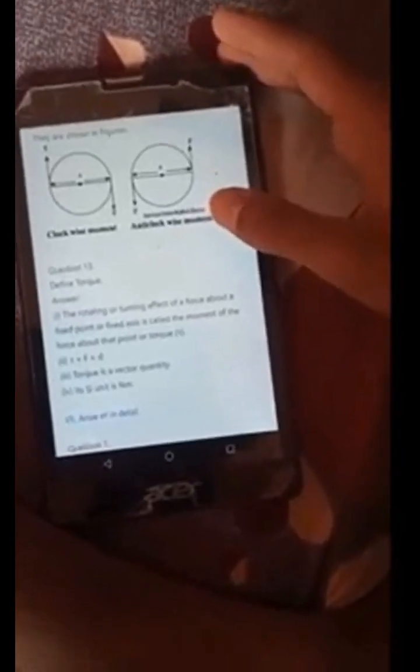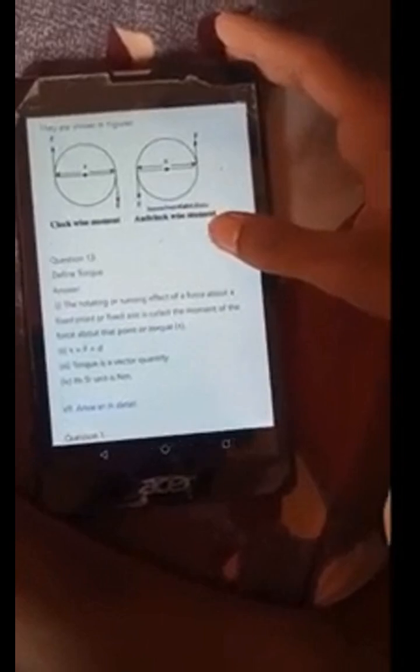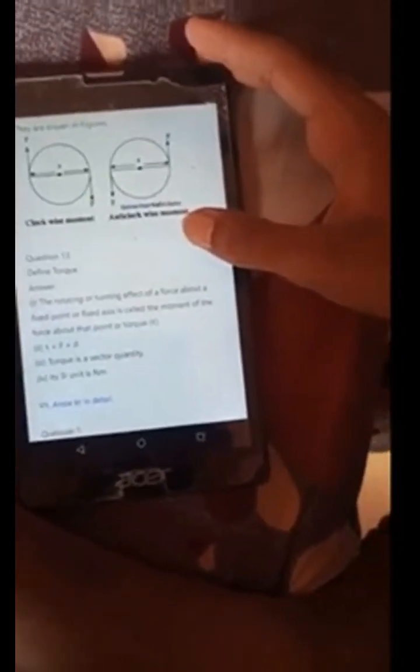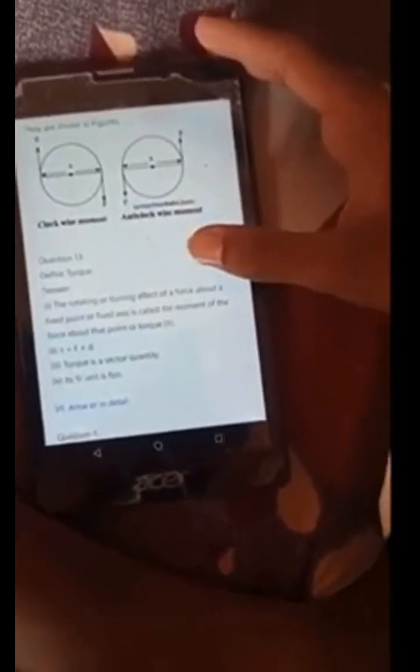Define torque. The rotating or turning effect of a force about a fixed point or fixed axis is called the moment of the force about that point, or torque. Torque is equal to F into r. Torque is a vector quantity. Its SI unit is newton metre.